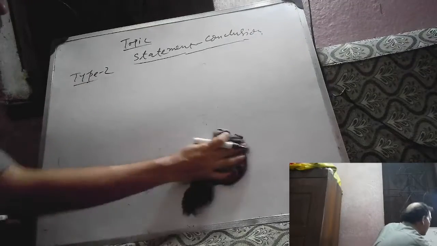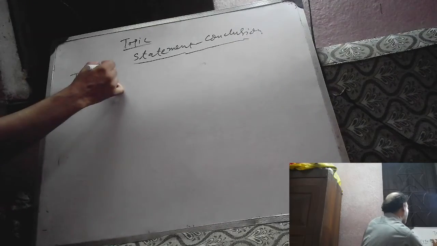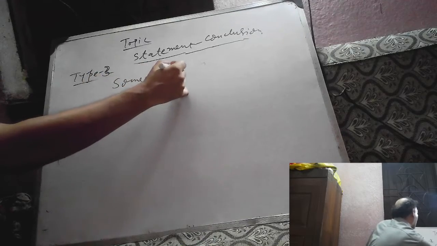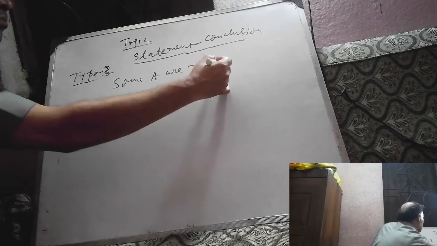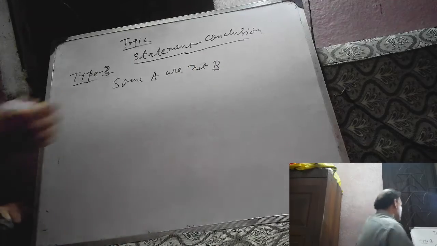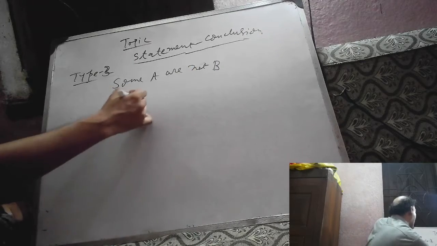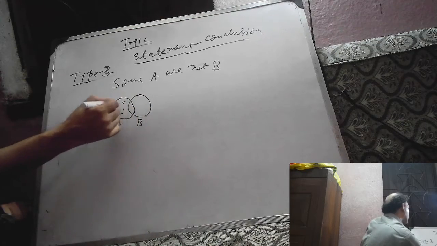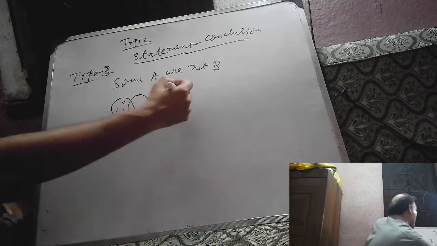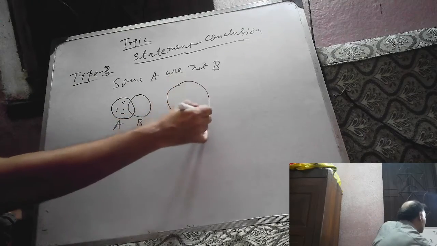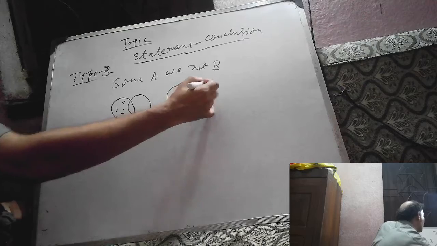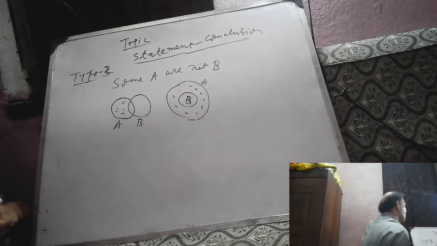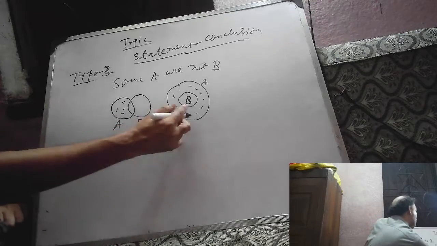Next, type 3: some A are not B. This is A, this is B, and some A are not B in this region. We can draw this Venn diagram also.